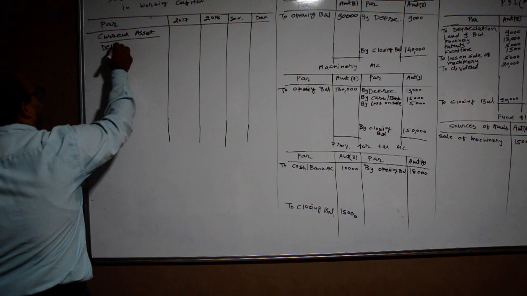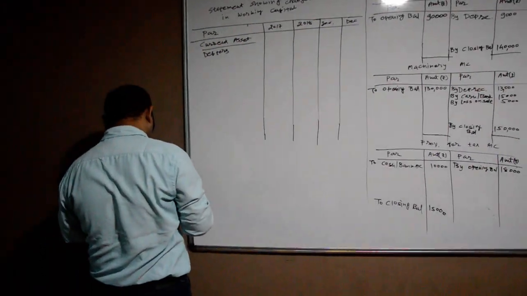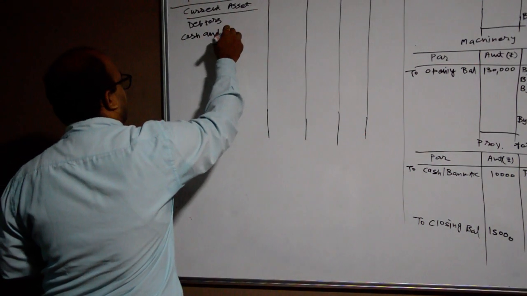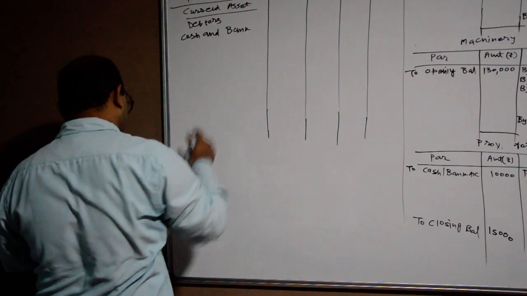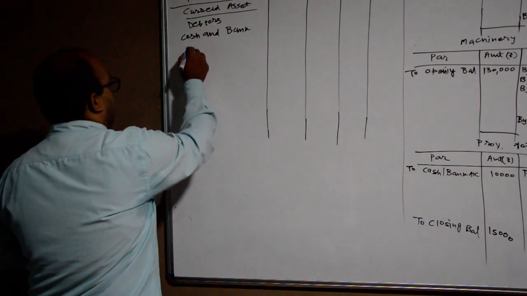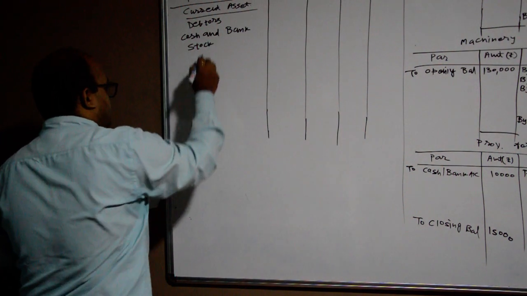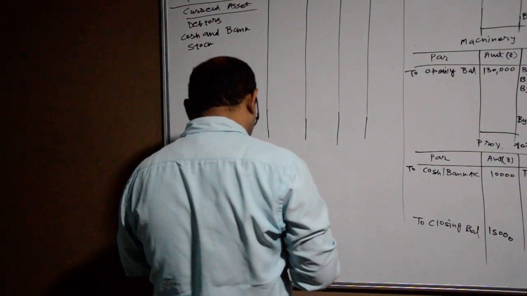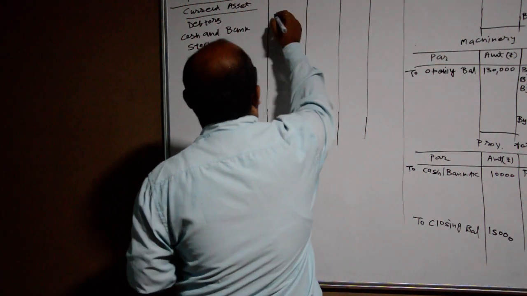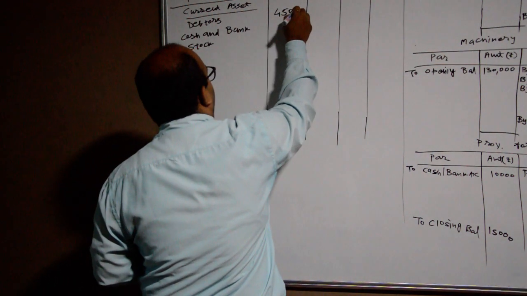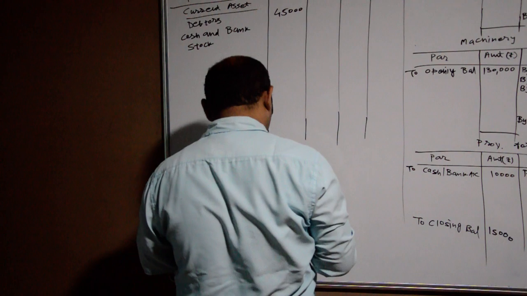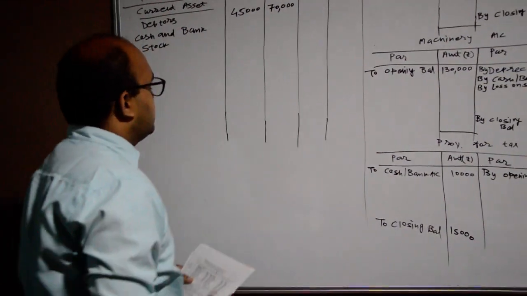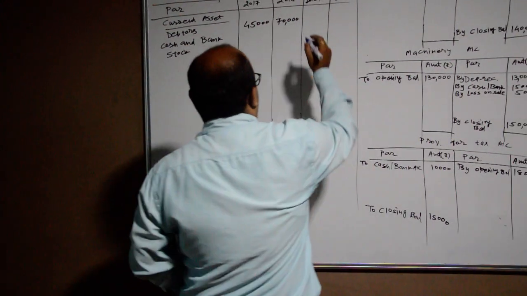Okay, debtors, then after cash and bank, then after stock. Okay, debtors 45,000, then after 70,000 in 2018. So there is an increase of rupees 25,000.